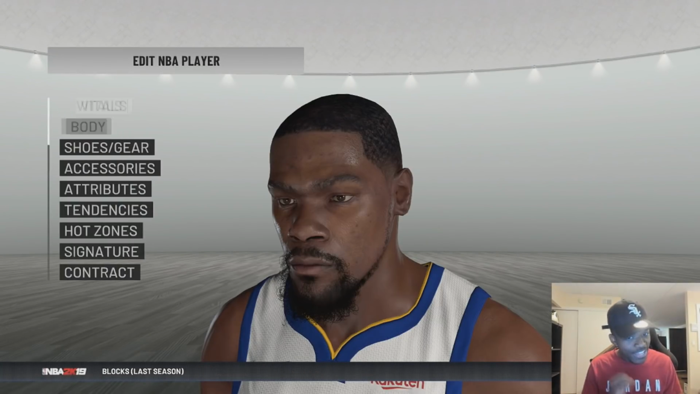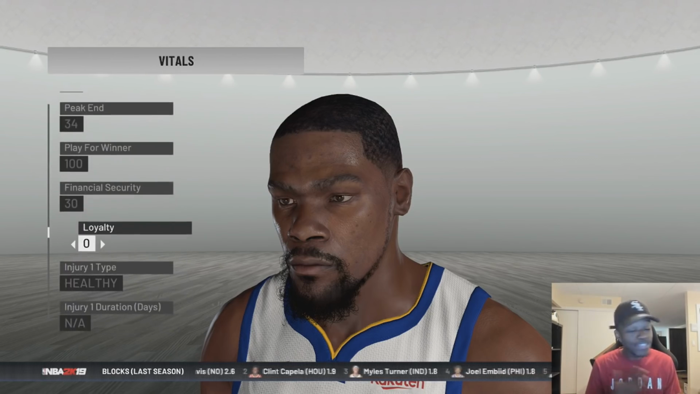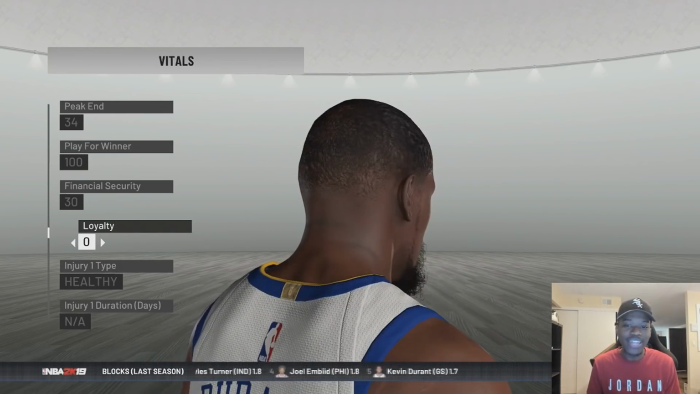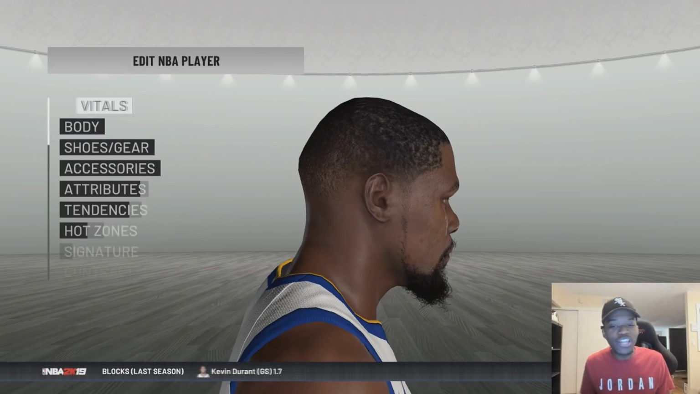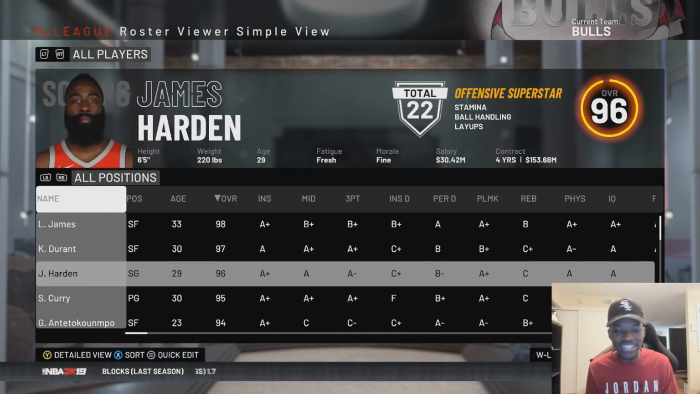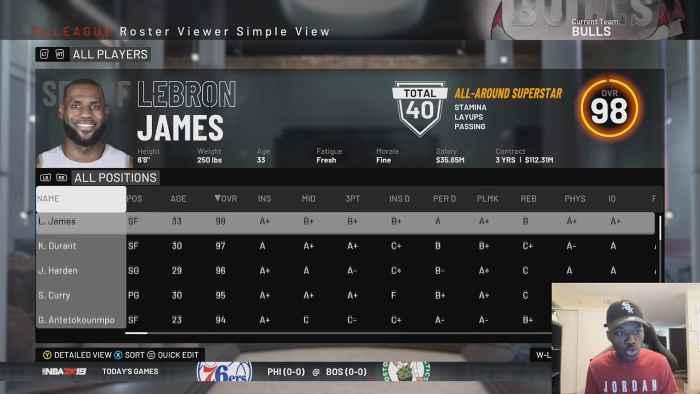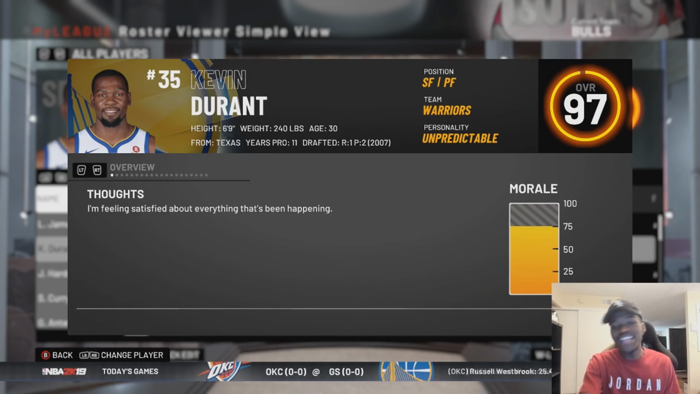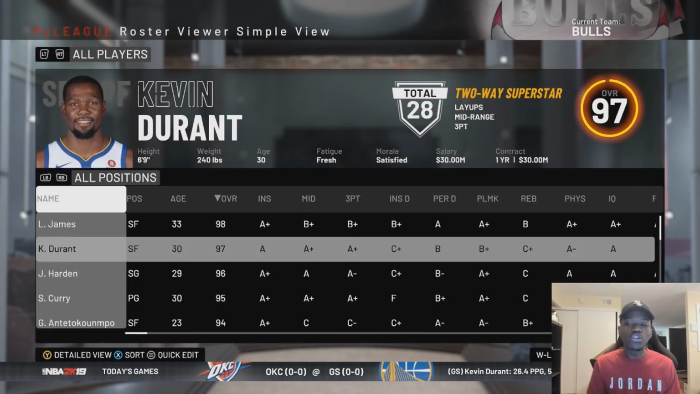Players like Kevin Durant, who's a free agent this offseason, his loyalty is on 0, which means that he probably won't re-sign. This is my first time testing the experiment, so I don't really know what's going to happen. Oh my God, they got the back of his head right. I don't know how this experiment is going to go, but theoretically, every team is going to be losing their players because that player is not loyal to that situation. It says he's satisfied with how everything is going right now, but who knows how that's going to go throughout the season since his loyalty is down.